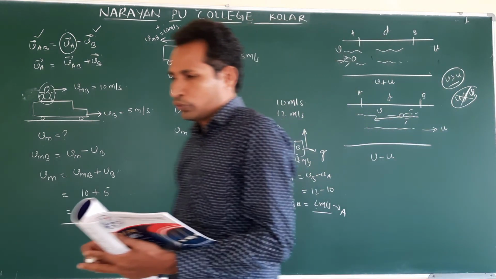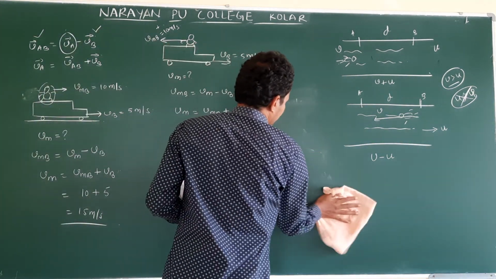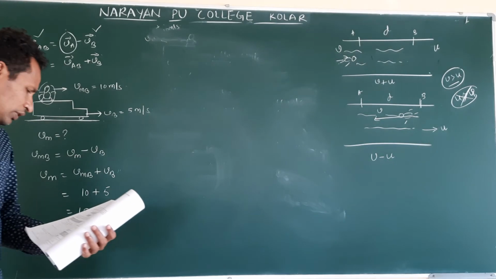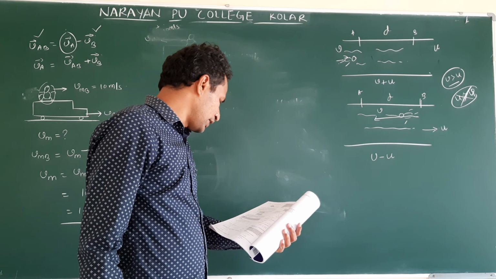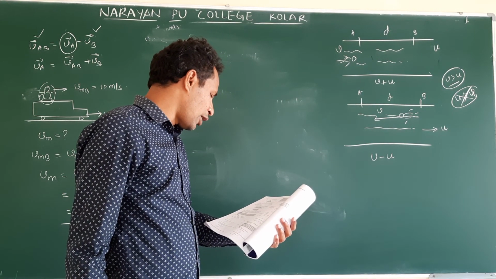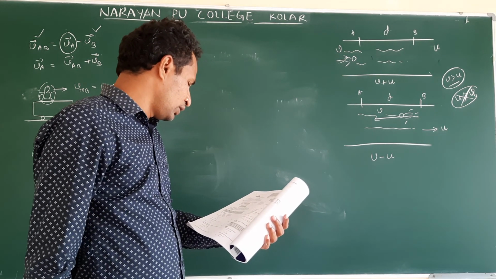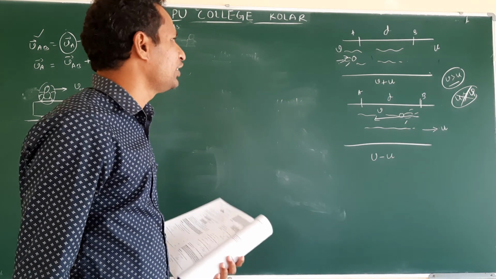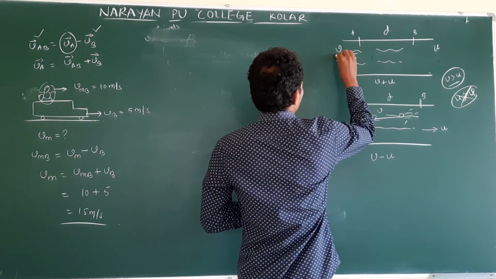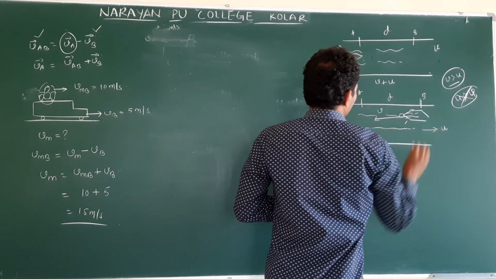So we will try. What kind of questions will be asked on this? Now, a motor covers a distance between 2 points in 4 hours along the flow and 8 hours opposite to the flow. In how much time can this distance be covered in still water? Same, but instead of a person they have given a boat.